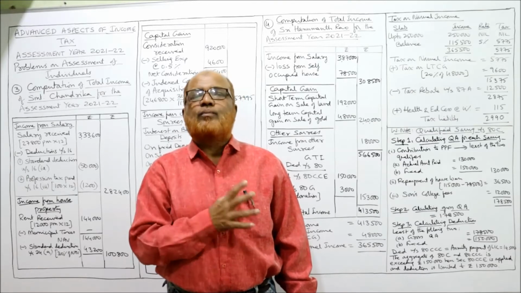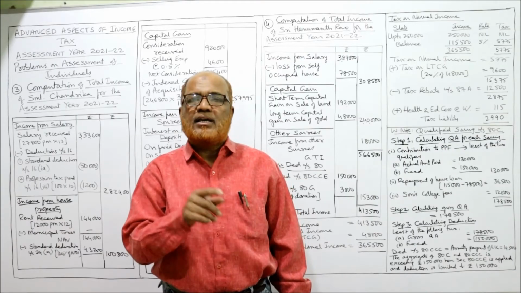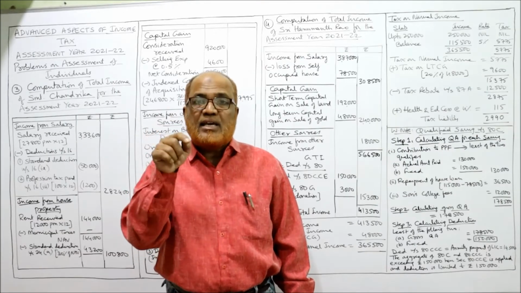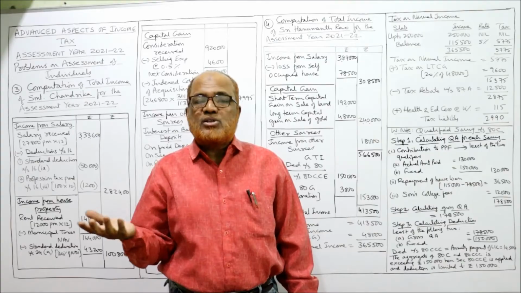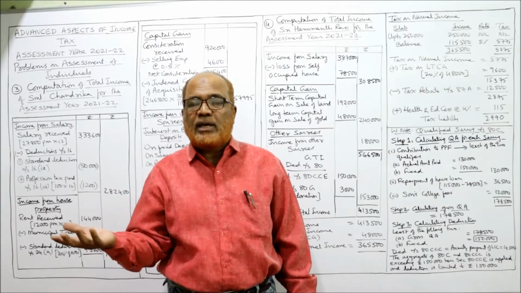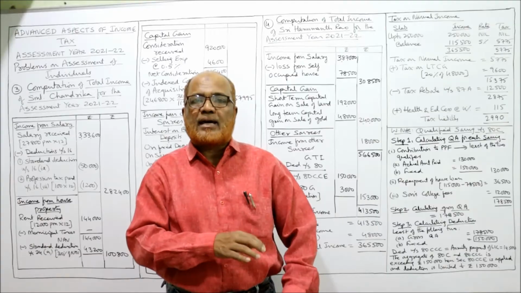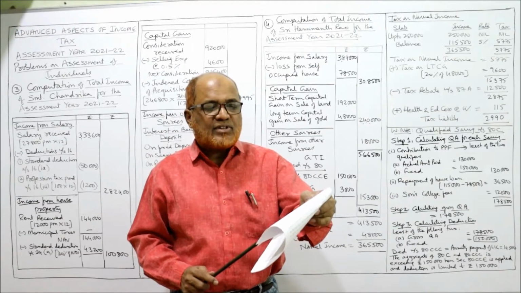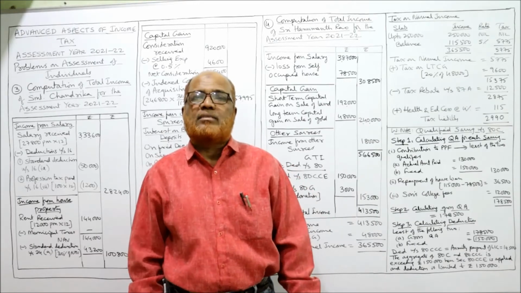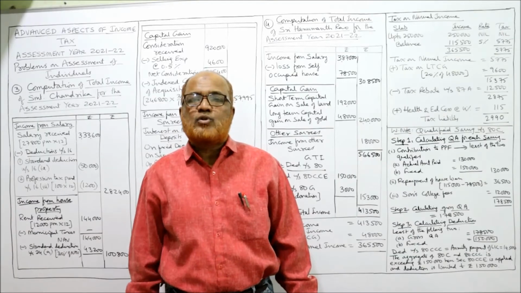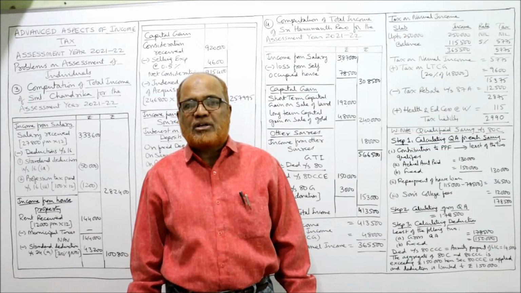Section 16(2), that is EA deduction. That EA deduction will be given only if EA is there. In our problem, there is no entertainment allowance, so no EA deduction. Then 16(3) is for profession tax paid. Yes, there is profession tax paid 100 rupees per month. So 100 into 12, 1200 rupees is the profession tax.